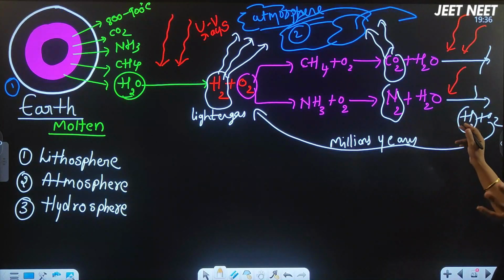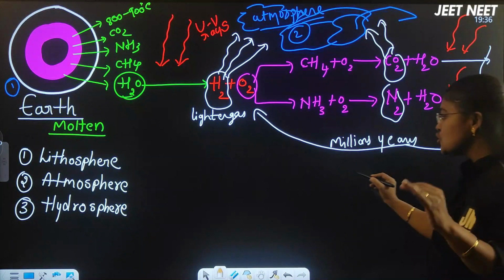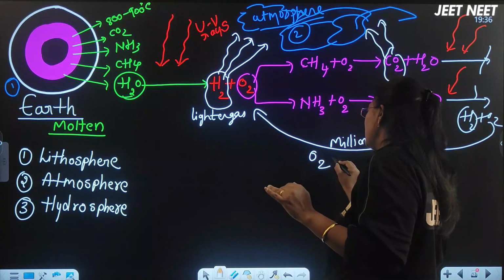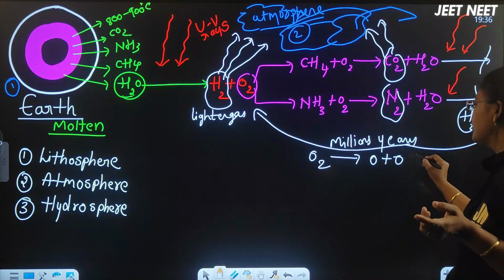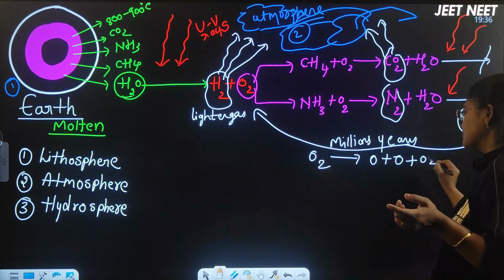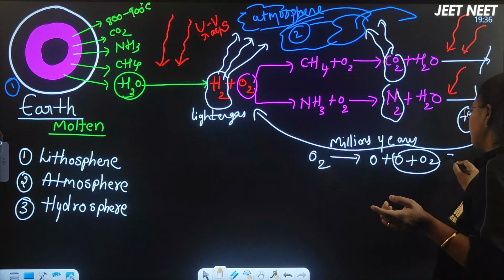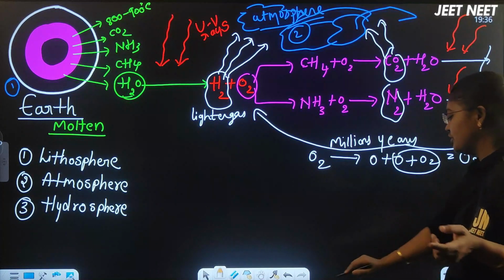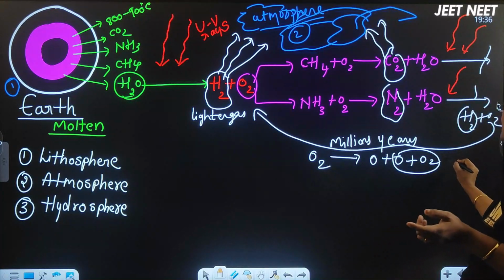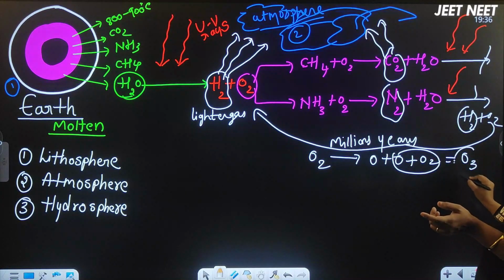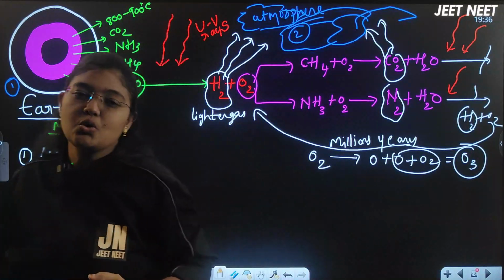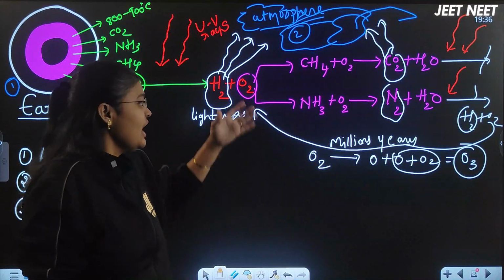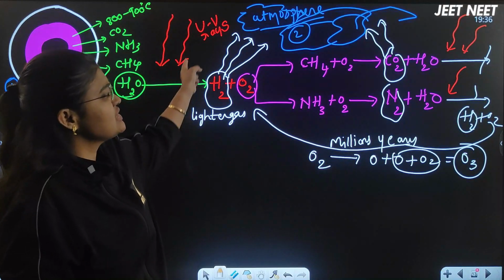that made these H2O, whenever H2 and O2 were forming, slowly this O2 was broken down into O plus O, and this O fused with the O2 molecule, and it started the formation of what here? No, ozone layer. After some million years, slowly the O3 formation started.